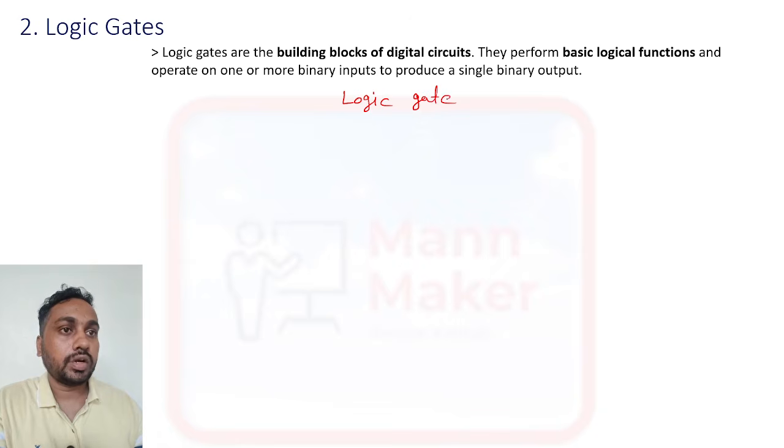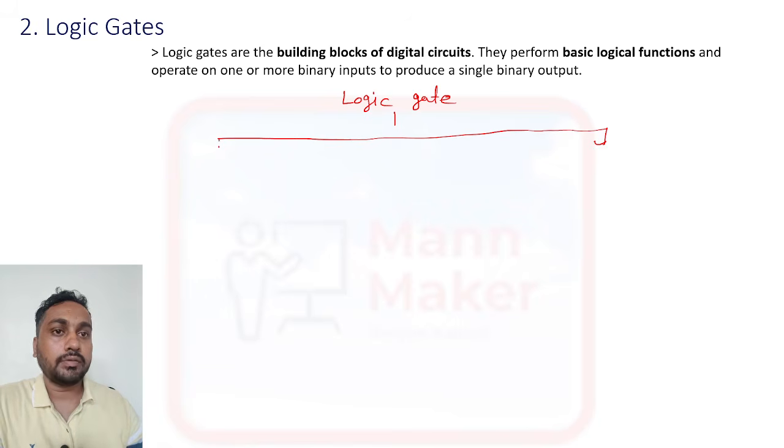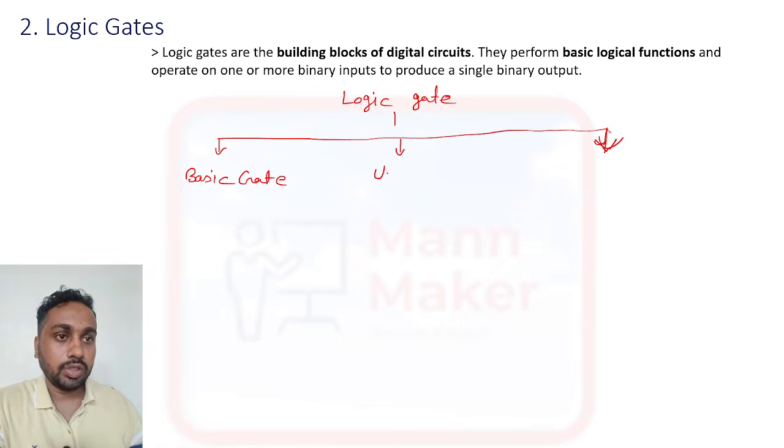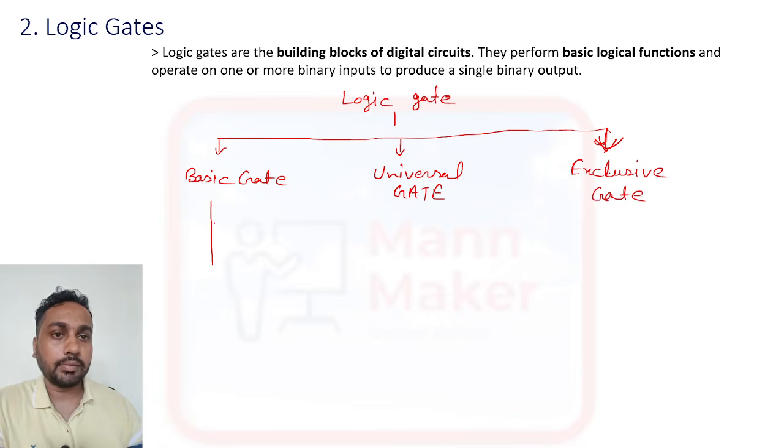If we talk about logic gates, we have a total of 7 types, divided into 3 categories. First is the basic gates, then the universal gates, then the exclusive gates. Basic gates have 3 types: AND gate, OR gate and NOT gate.